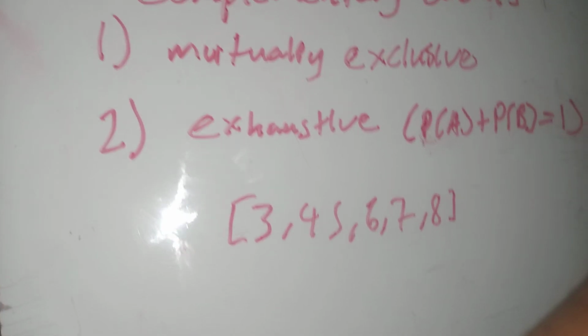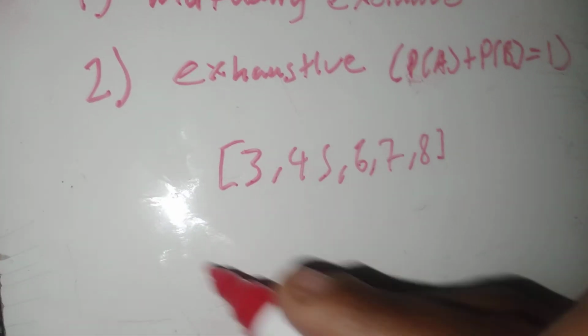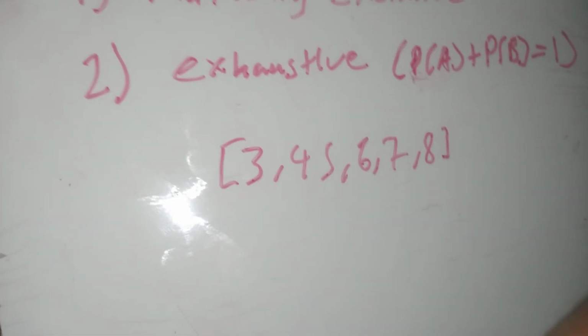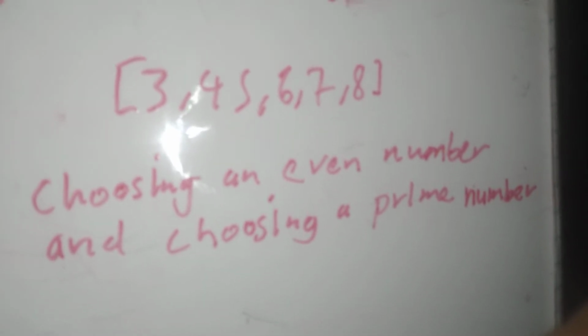So let's look at the situation. Let's say we're given the set of numbers, and then they ask us, is choosing an even number and choosing a prime number complementary? So is choosing an even number and choosing a prime number complementary?